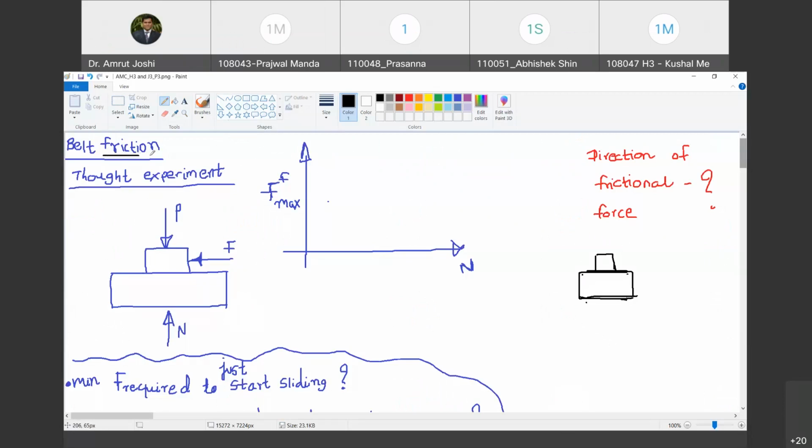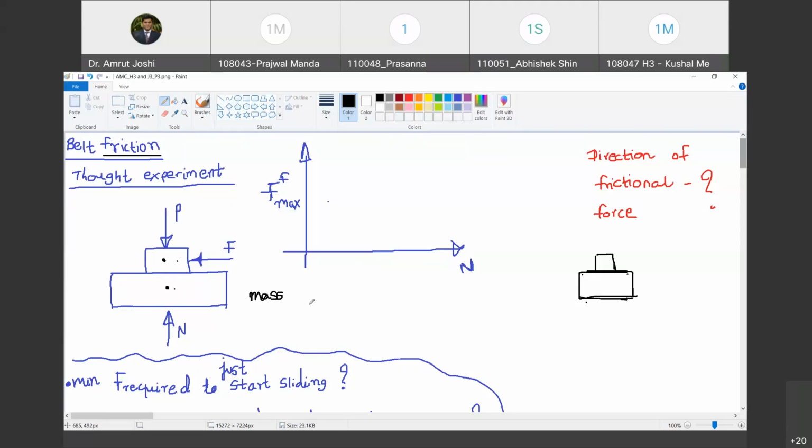So let us try and understand what we mean by friction. Let us perform a thought experiment where in a vacuum you have two objects in contact along this contact surface, and mind you, these two objects are isolated from any gravitational field. There is no gravitational field. Let us say that these two objects are massless, so that there is no gravitational force directed from the center of gravity of one object to the center of gravity of another object. So therefore we will assume that these objects are massless.